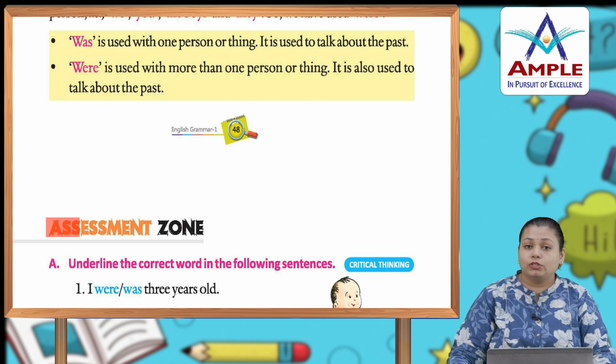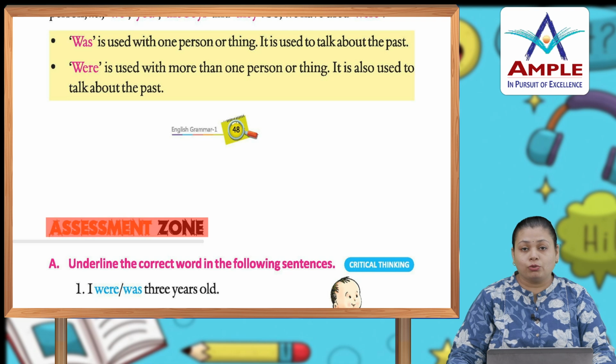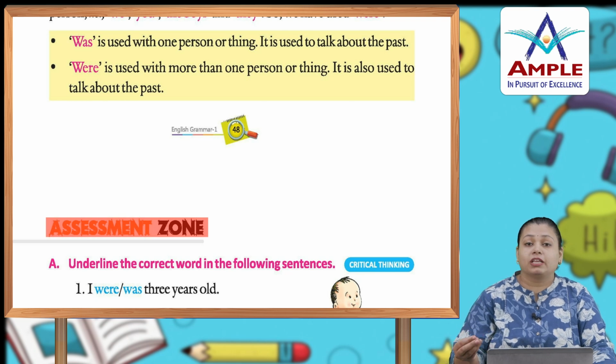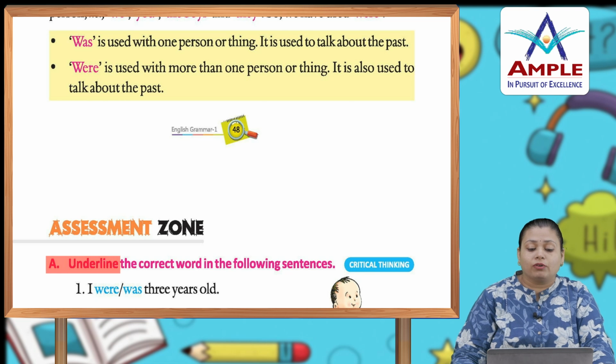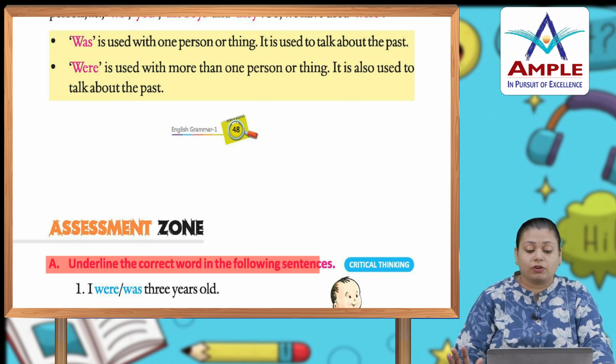Now we will do the assessment. It is very easy for you. Just like is, am, are, we use was and were instead of is, am, are, when the thing is already done in the past. So underline the correct word in the following sentences.